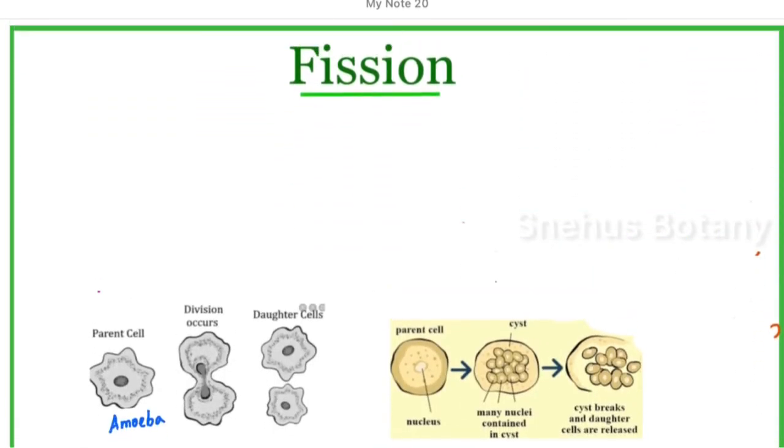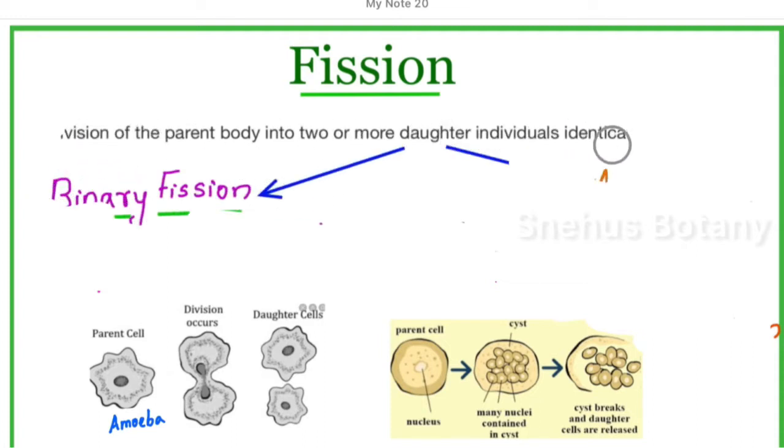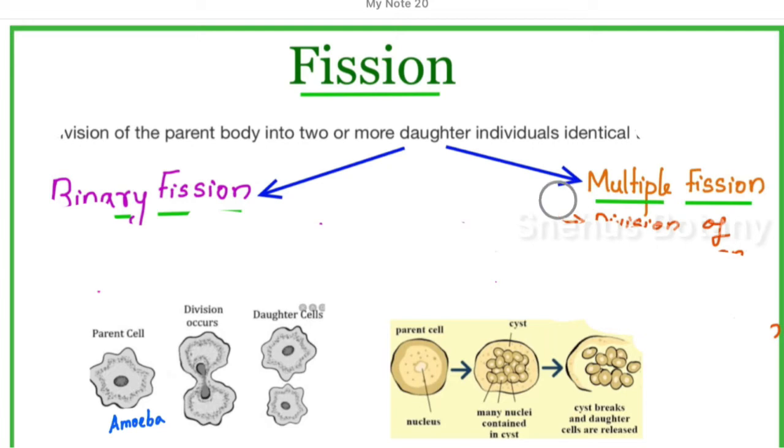First we can discuss fission. I already said there are two types of fission. What are the two types of fission? Binary fission and multiple fission. You see these two diagrams and see the difference. In the first diagram, two amoeba are formed. By this fission, two cells or two individuals are formed.